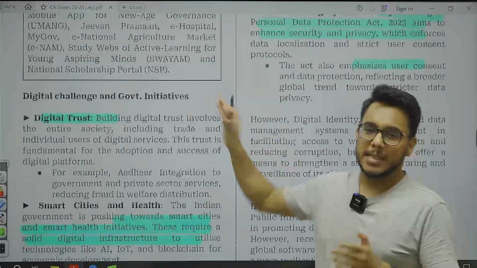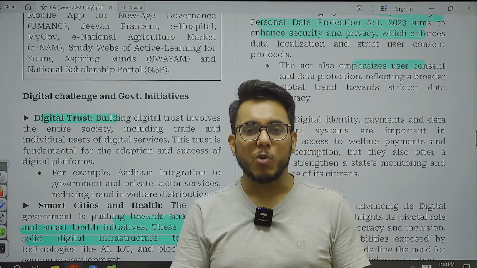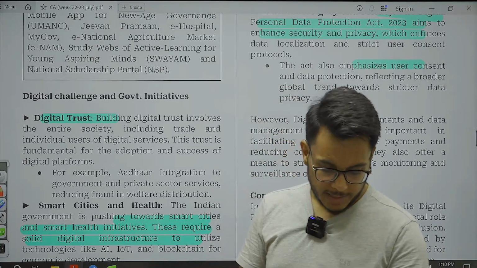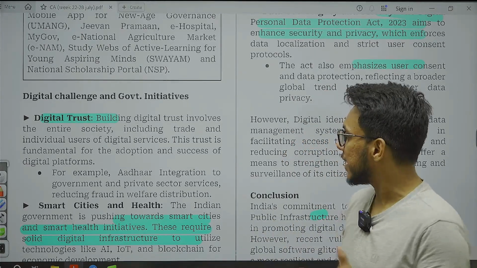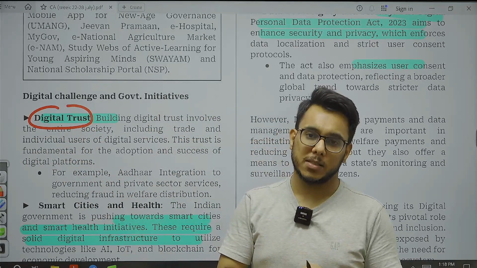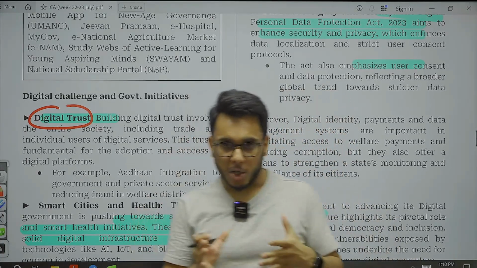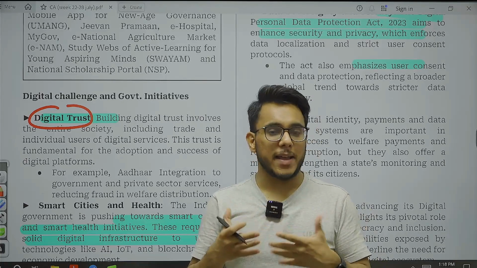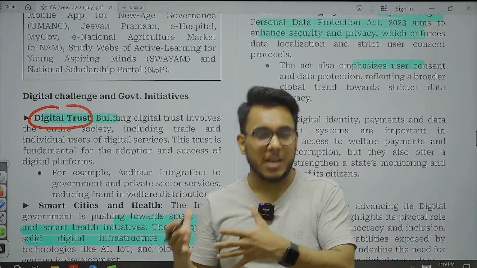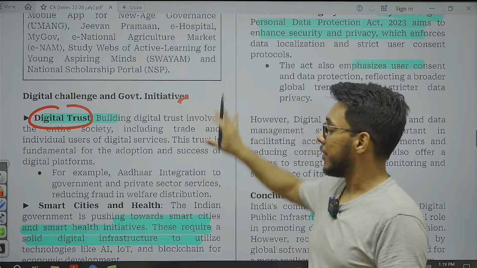Now, at the same time, guys, though digital democracy is flourishing, that is a good thing. But we need to have safeguards also to ensure that disruptions in this digital democracy don't come. Now, what kind of disruptions may come in digital democracy? First of all, there is digital trust. Sometimes citizens don't have faith in these digital technologies. For example, a lot of people will not be using UPI. Why? They think that sometimes people will say that they have transferred the money, but it is not received. So many people are not using it. Trust is not there in digital technologies. So digital trust needs to be built.